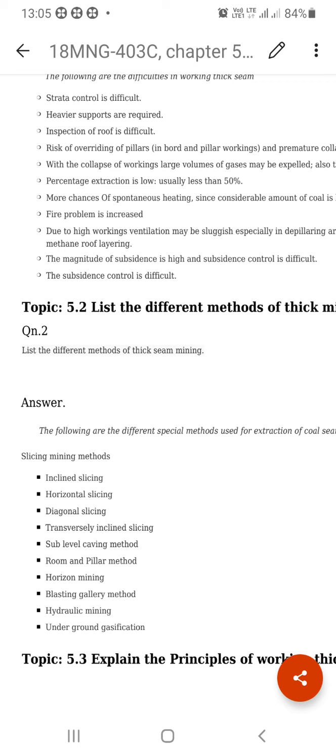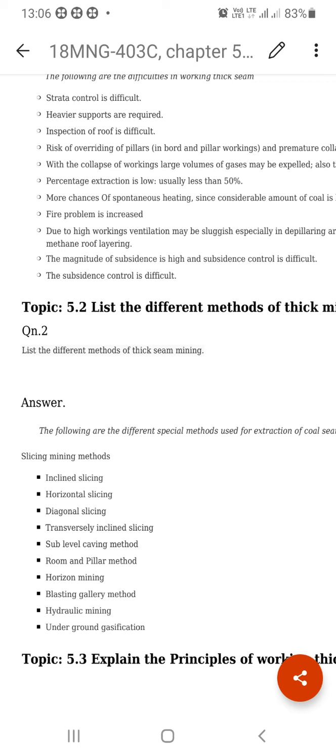Another demerit is the difficulties with extraction. The percentage of extraction is much less than 50%. When you go for board and pillar mining, the percentage of extraction is generally around 50%. When you prefer longwall mining, it is 65%. With other mining methods, maybe around 65%. But with this method the extraction percentage is lower, because a large number of slices are excavated, and excavation is very problematic and exploitation is very difficult.